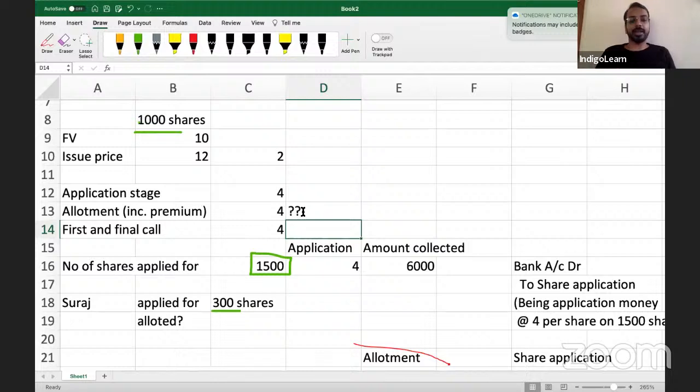See, correct, incorrect entry, don't worry. Please make an attempt. Please type or speak out the entry for allotment where we have allotted 1000 shares. 4 rupees is due on allotment. Out of that, 2 rupees is premium.